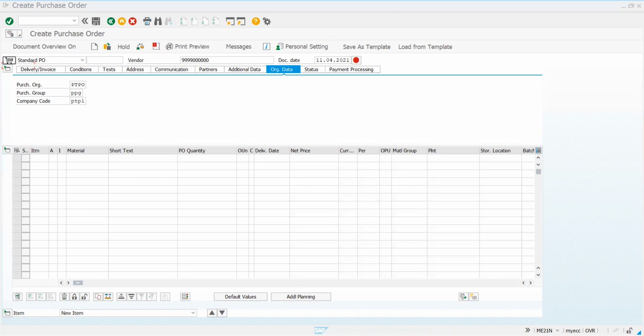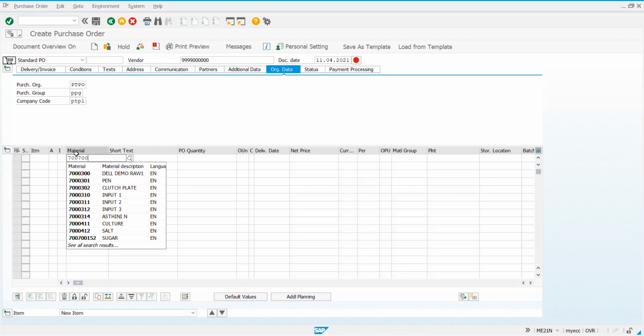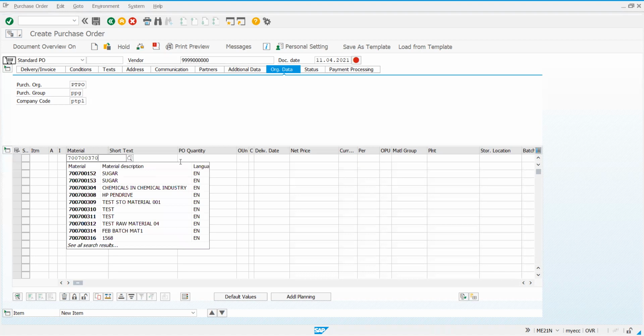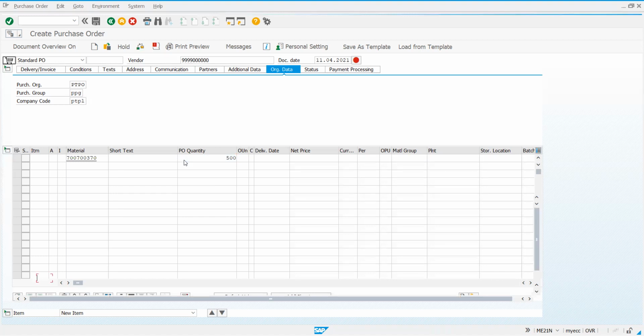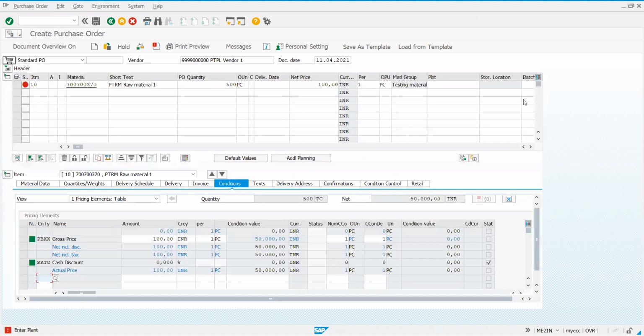Yes. 7007 370. Okay. This is the material. The PO quantity, I'll take 500 here. Rest all having the same. I'll just try creating a PO, then process this. PTBP.